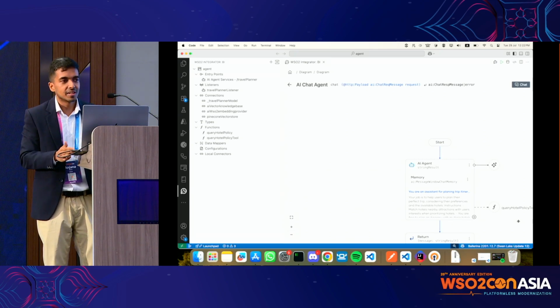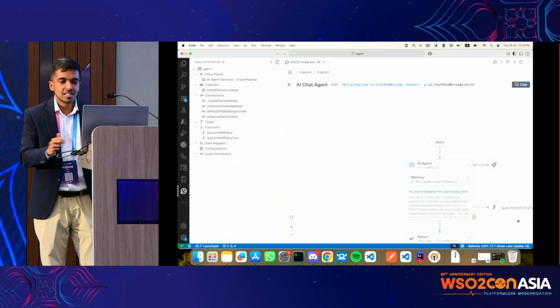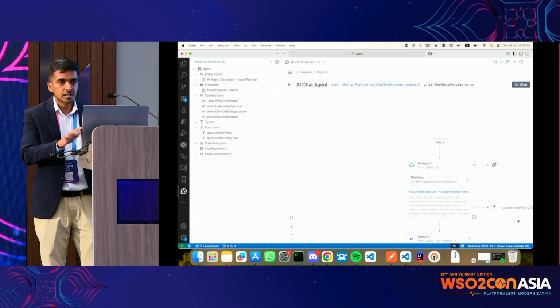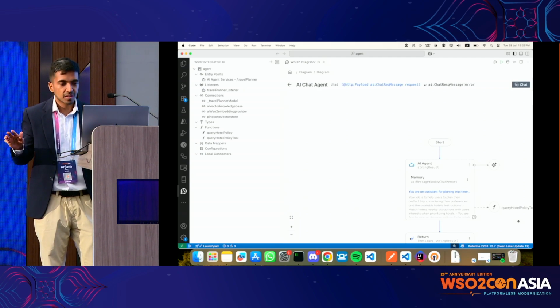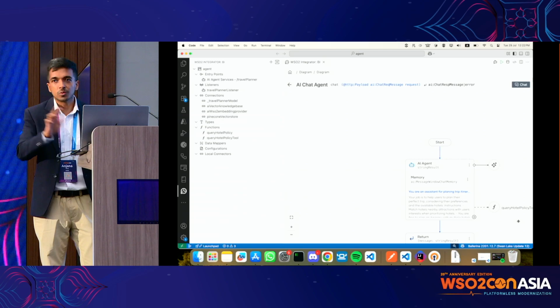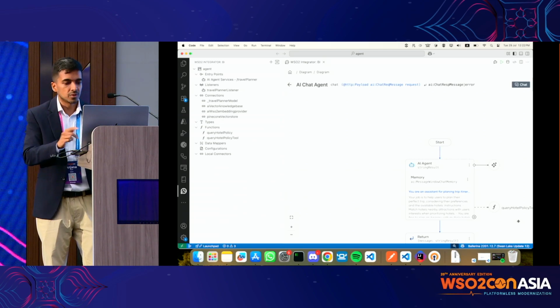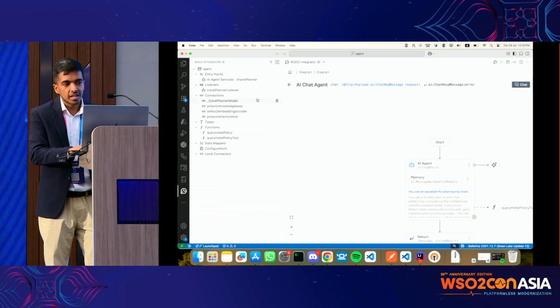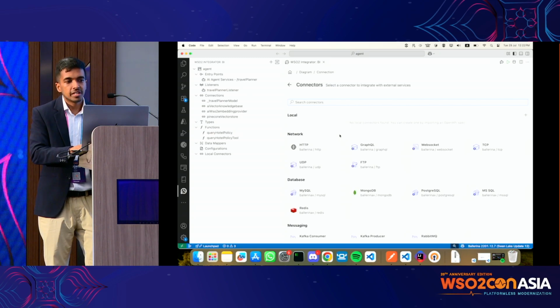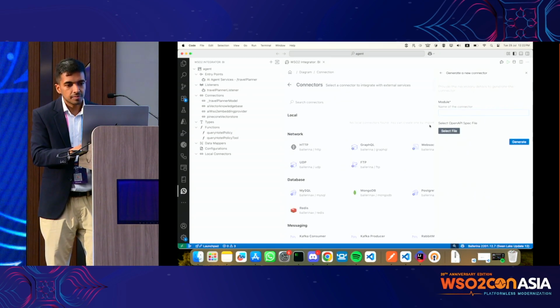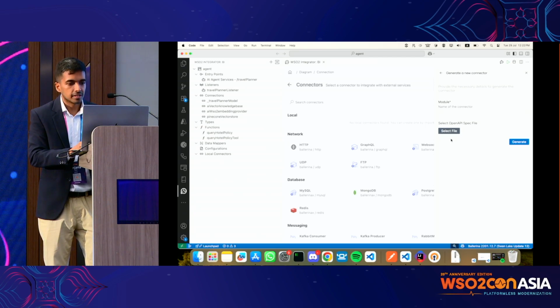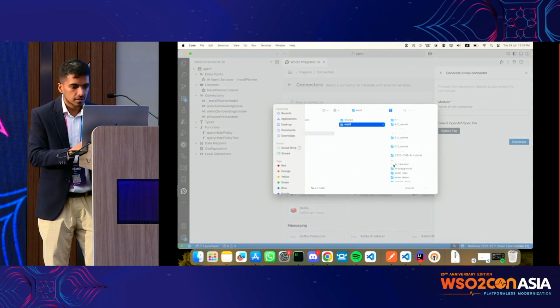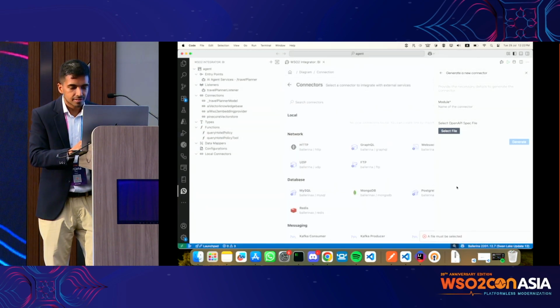We can't let the raw LLM figure that out. So what we want to do is connect to our search API endpoint. We are going to give access to the search API endpoint as a tool. That's the first thing we are going to do. To do that, we need to create a connection for the hotel API.